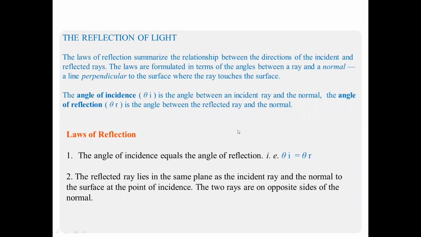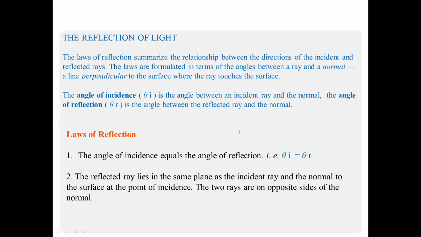Now the reflection of light. If we consider rays incident on a surface, and they come back to the same medium, then this is called reflection of light. Due to the change in density of the medium, the intensity of the light will increase or decrease.